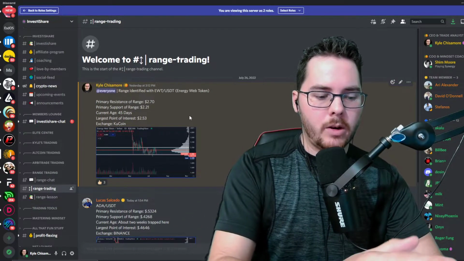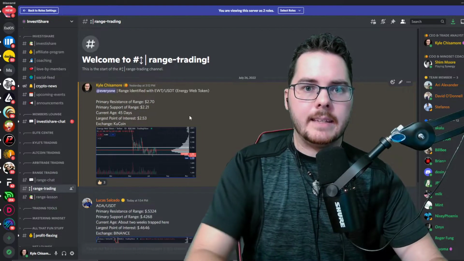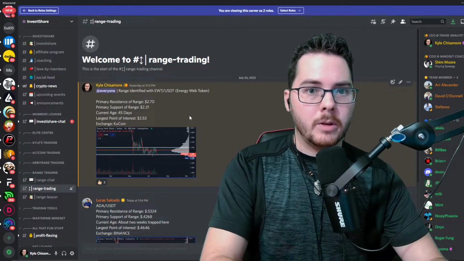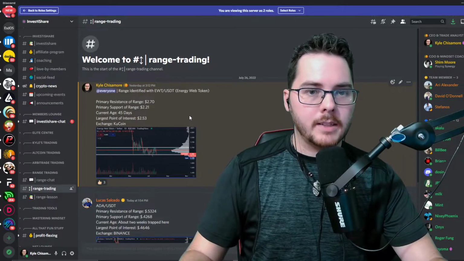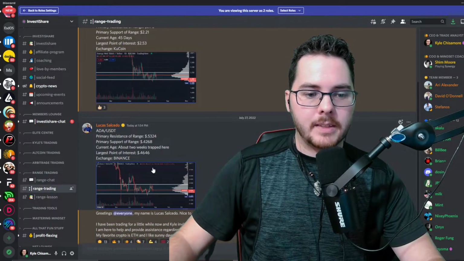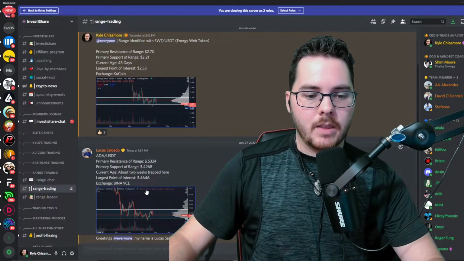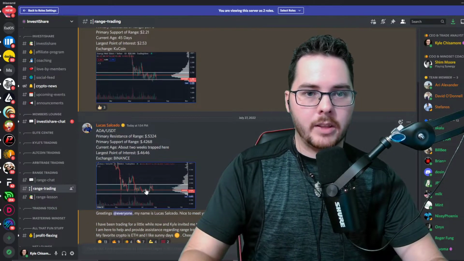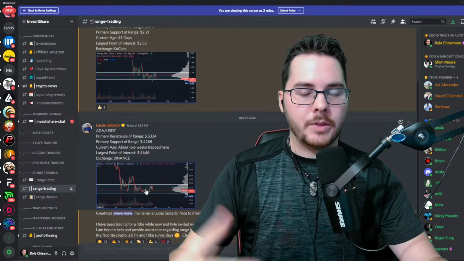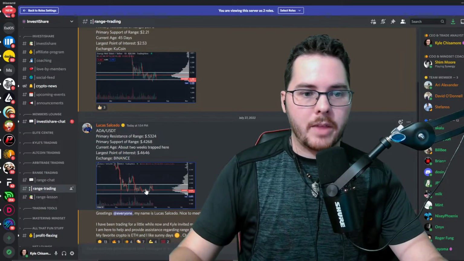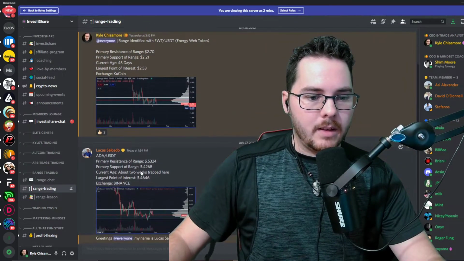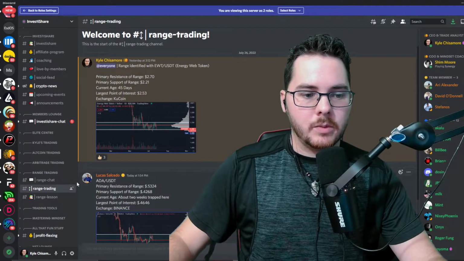It's also meant for people who are interested in passive income in the decentralized space. If you're staking your funds in a liquidity pool, there's risk of impermanent loss. But if you are staking only during the times where we're trapped inside of a range with a certain asset, then the chances of impermanent loss are dramatically reduced, because the moment it breaks that range, you take the funds out of the liquidity pool, and you don't have to worry about that impermanent loss, and you just gather up all that passive income. So that's what this is for. We just created this today, and we'll be adding more and more assets to it as well.